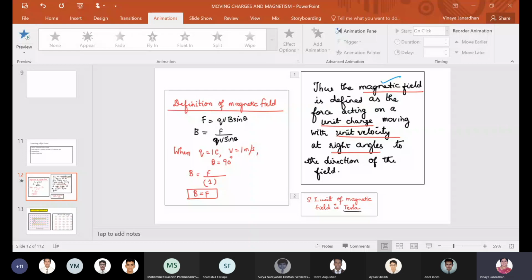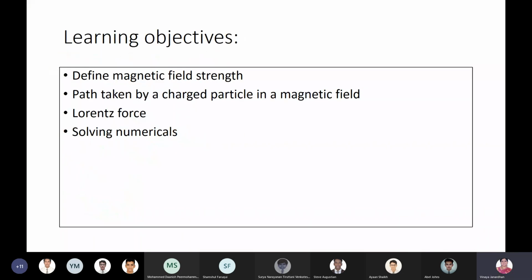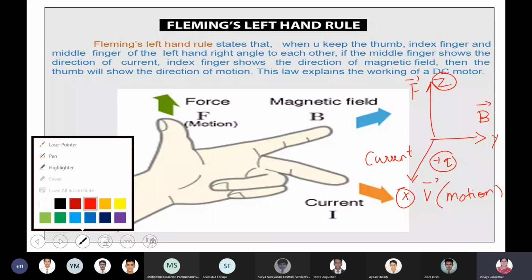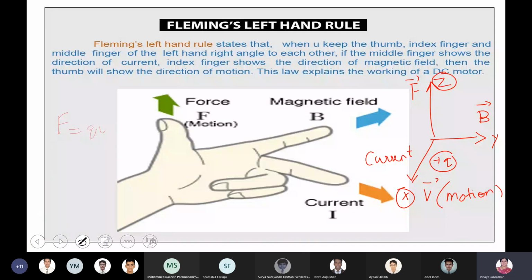F is equal to QVB sin theta, and how do you define that? F is equal to QVB sin theta. What is B? F by QV sin theta. If Q is equal to 1 coulomb, V is equal to 1 meter per second, theta is equal to 90 degrees, your force under the magnetic field will be equal to the force experienced